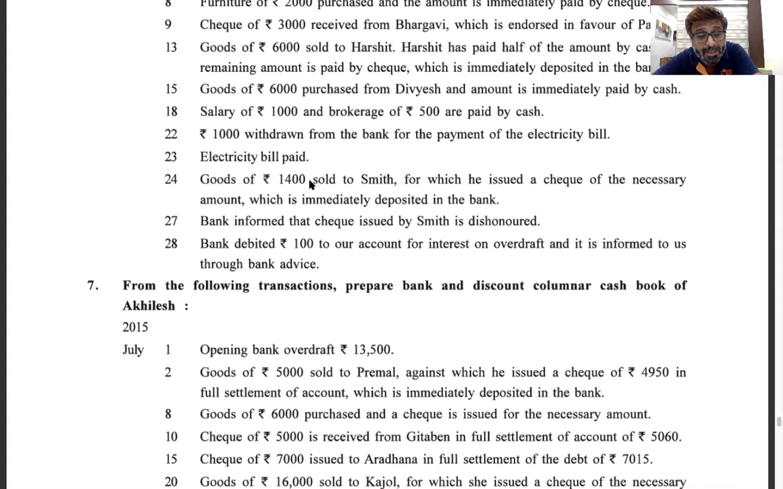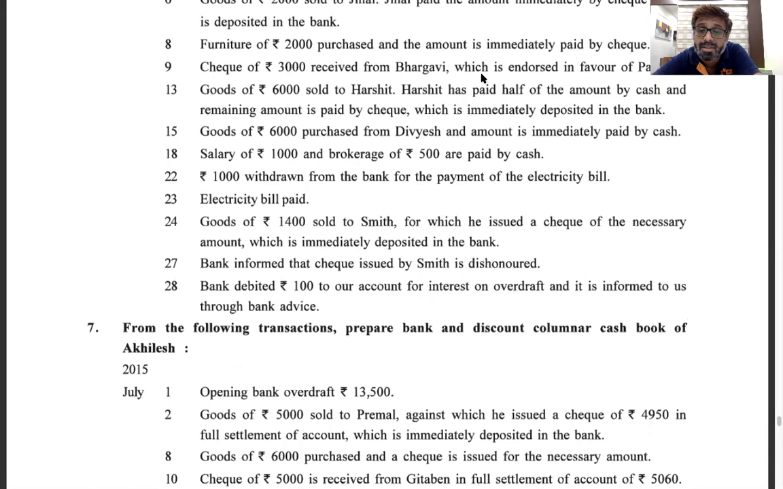Which other transaction did you say? 27th. Bank informed that the check issued by Smith is dishonored. Dishonored means reverse it, because the things will go back. We have received the check from Smith and it is dishonored, meaning bounced. He does not have money in the bank, so the bank has returned the check back to us. So you'll reverse the entry of 24th, meaning we will give this check back to Smith. So it will come on the payment side by Smith account, and in bank column you'll write 1400. Means the 24th transaction we recorded on the receipt side, and the 27th we have to record on the payment side.